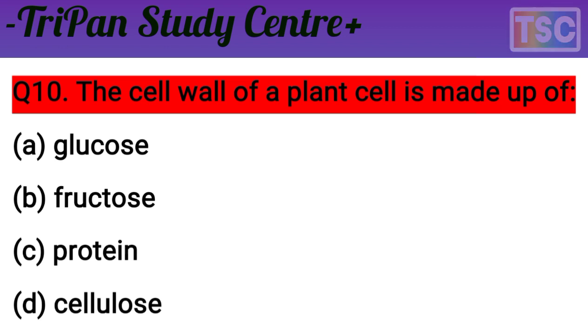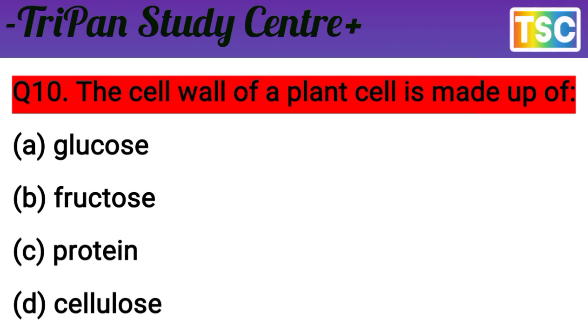The options are important. Glucose? No. The cell wall of plants is not made of glucose, so option A is incorrect. B. Fructose? No. Fructose is not what the plant cell wall is made of. Protein? No way. The plant cell wall is not made of protein.